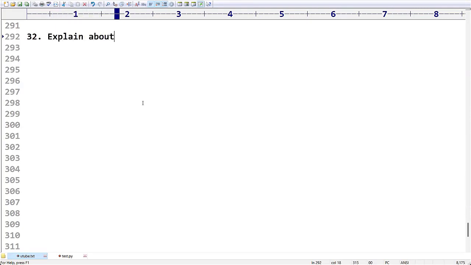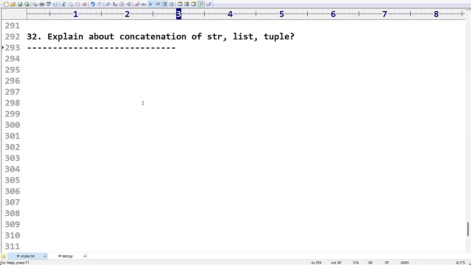Explain concatenation of a string, how you can do concatenation in a list, and how you can do concatenation in a tuple. These things we are going to do because anyway we can't do concatenation with dictionary and set.